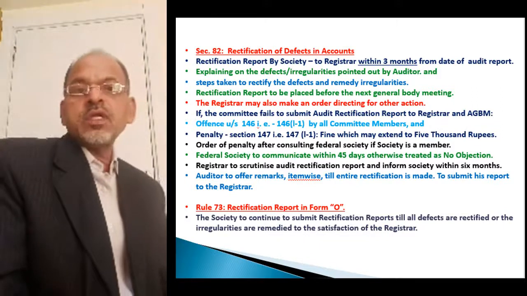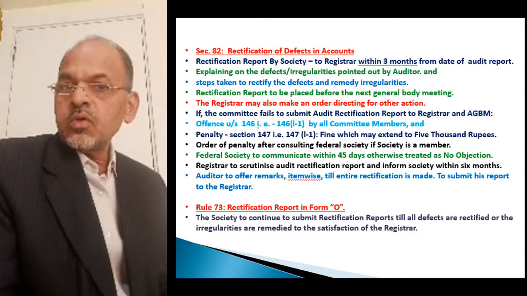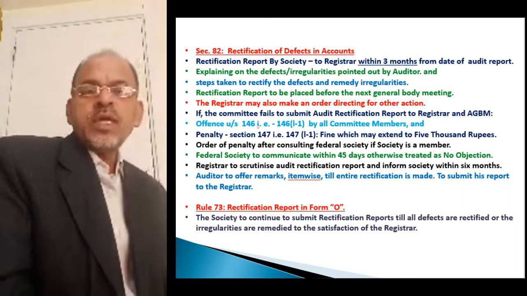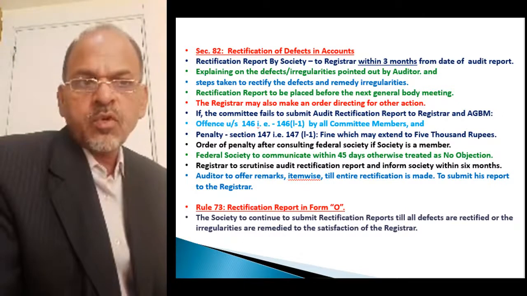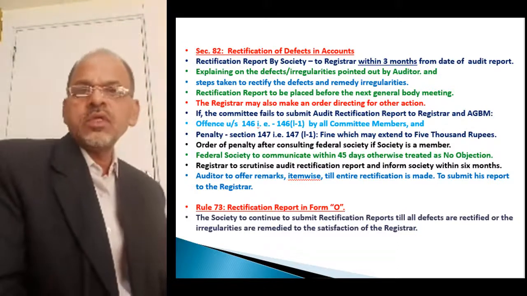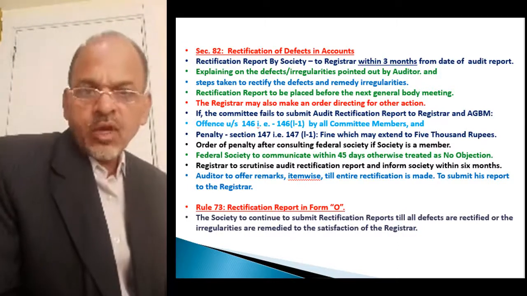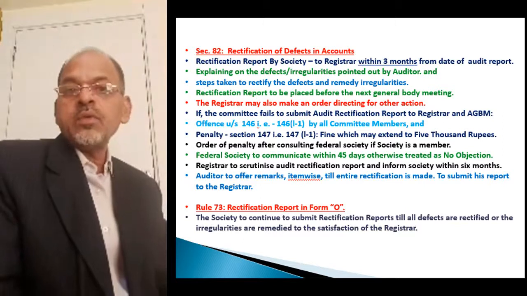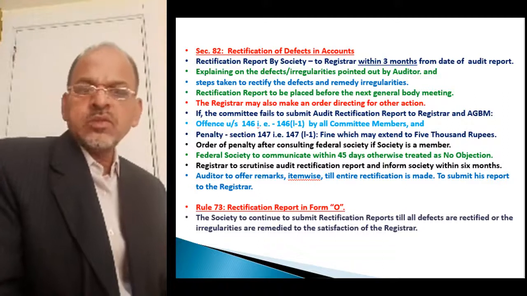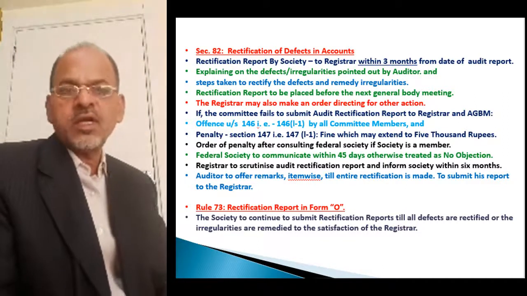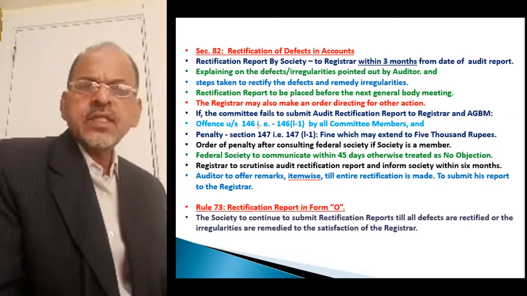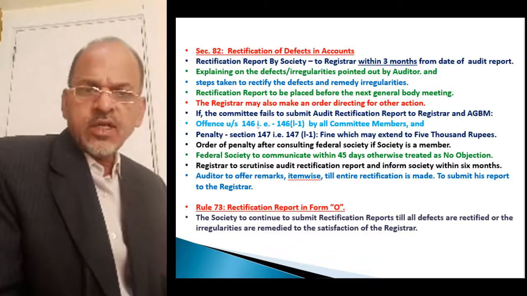Thereafter the auditor will have then again 1 month. So you may or may not prepare the audit rectification report, because you again have 3 months time period to prepare it. So your audit rectification report may not be ready by the date of issue of notice of the annual general body meeting. That is why, if it is not possible for your society to place the audit rectification report on the audit report of that year, then you can place it before the next annual general body meeting.